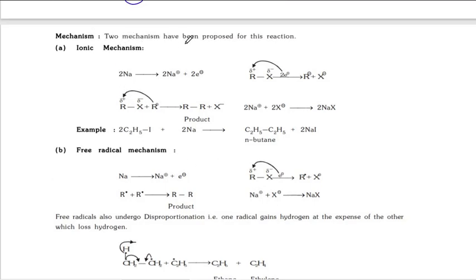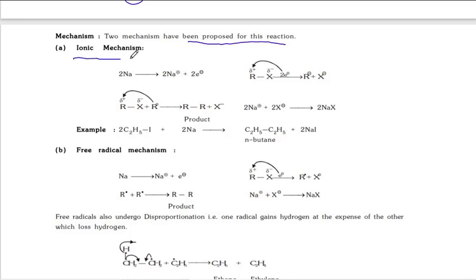Two mechanisms have been proposed. Actually, what is a mechanism? This mechanism is theoretical. We are expecting this reaction may be carried out like this. That's why more than one mechanism is there for some reactions.